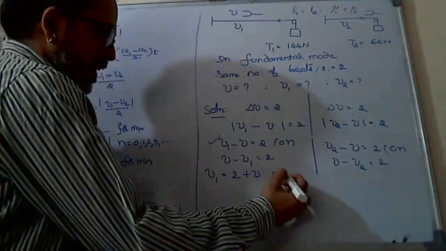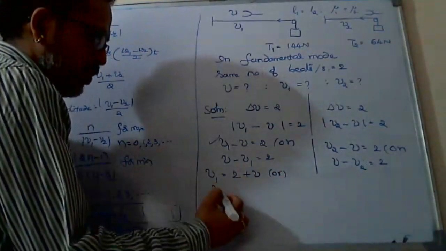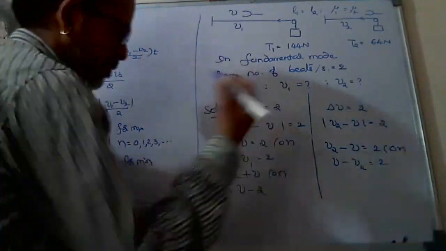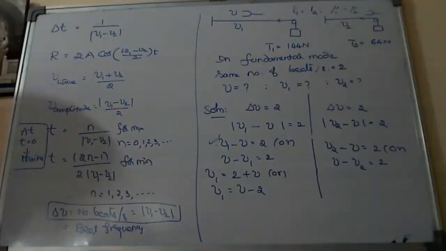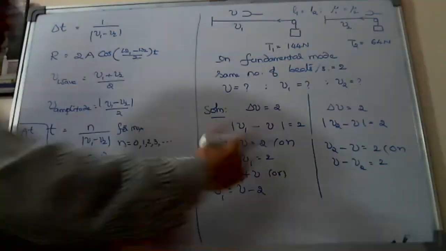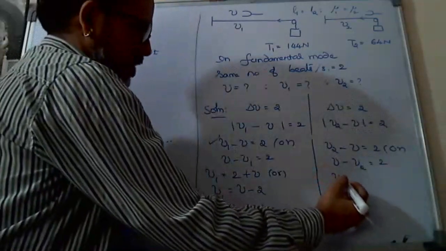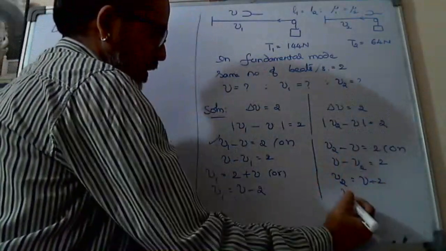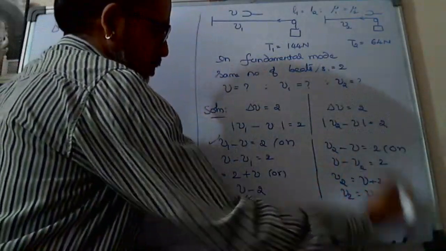Or if the second one is correct, then nu1 equals nu minus 2. Same thing you can write there also: nu2 equals nu plus 2 and nu2 equals nu minus 2.